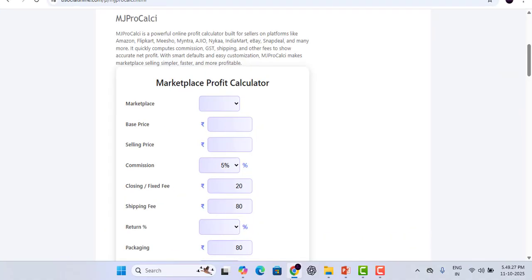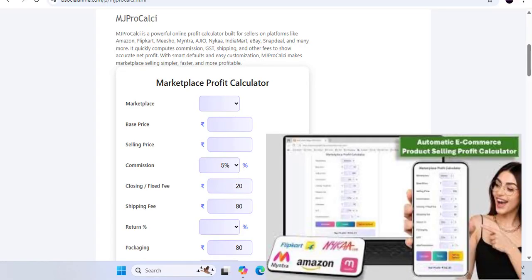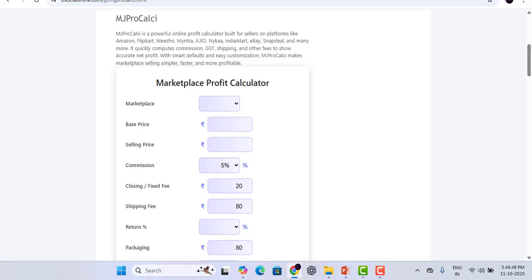And today I have got something useful, especially for all the online sellers out there. Yes, this is the brand new website called MJ Pro Calci. This is the automatic marketplace profit calculator, guys. If you are selling on Amazon, Flipkart, Meesho or any other e-commerce marketplace, then this tool is going to change the game for you. Yes, it is going to be very useful for you. Let's check out how powerful and accurate this calculator is.